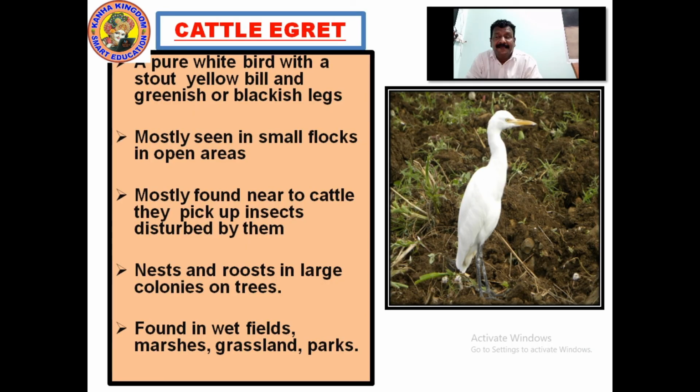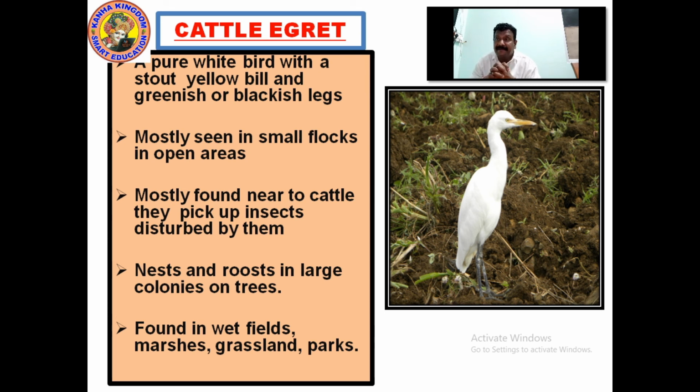Now you can see the cattle egret, a pure white bird with a stout yellow bill and greenish or blackish legs, mostly seen in small flocks in open areas. Where are they found? They are seen in small flocks. The birds usually move in flocks, right? They are seen in open areas, mostly found near the cattle.